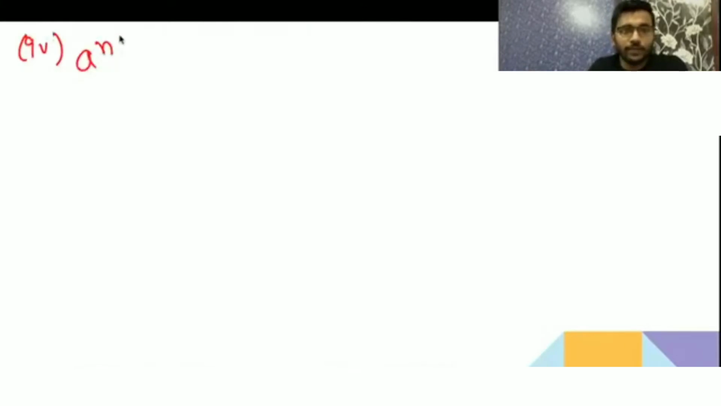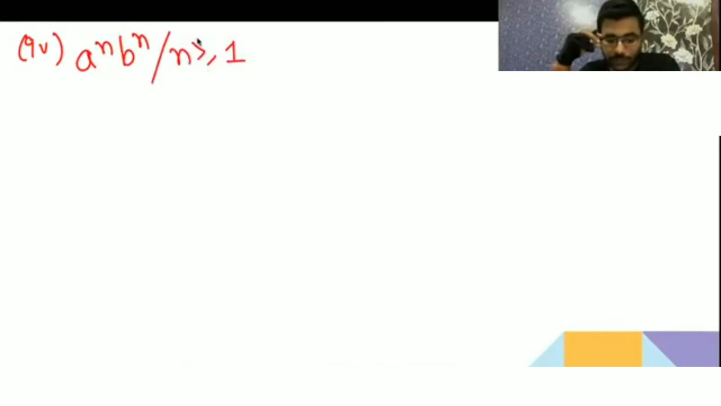a to the power n, b to the power n, n greater than or equal to 1. If anyone has any doubt, you can ask me. Now tell me whether it is regular or not. a to the power n, b to the power n, n greater than or equal to 1.